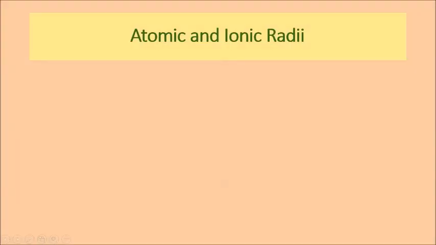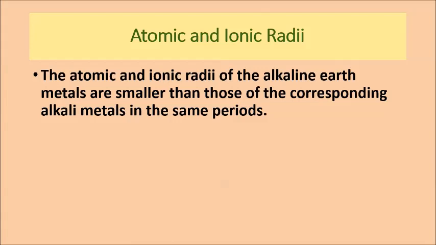Now let's talk about the atomic and ionic radii of the alkaline earth metals. As we know, along the period the atomic and ionic radii decrease, and within the group they increase due to the increase in the number of shells.